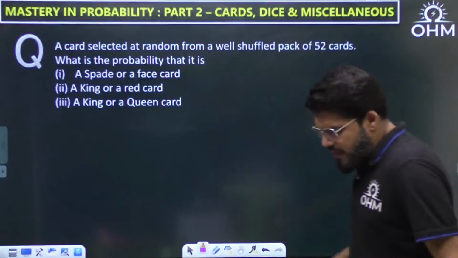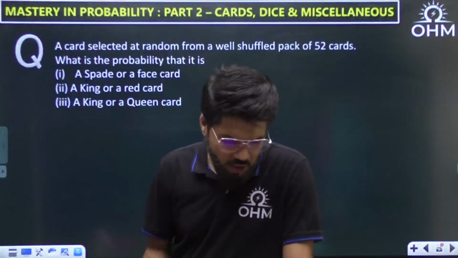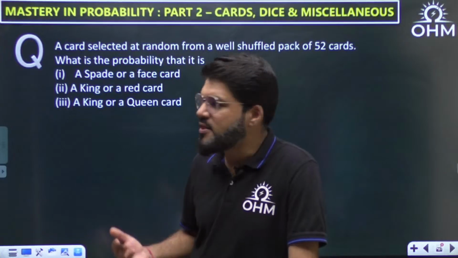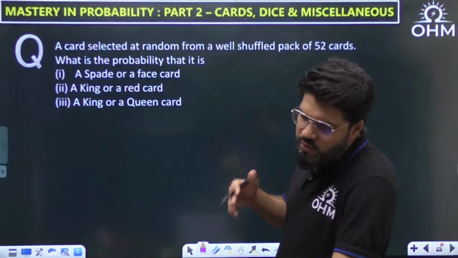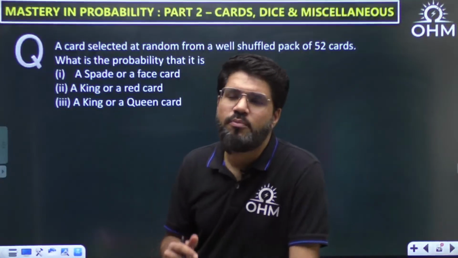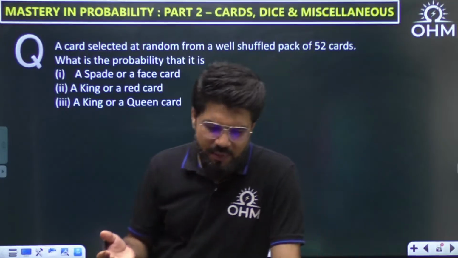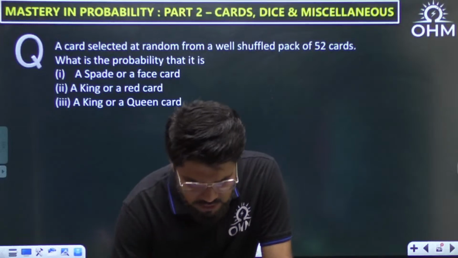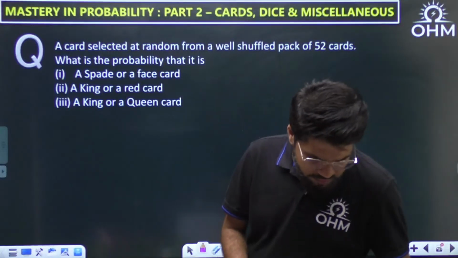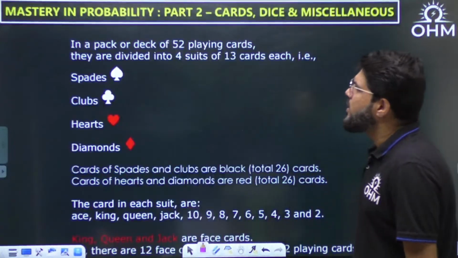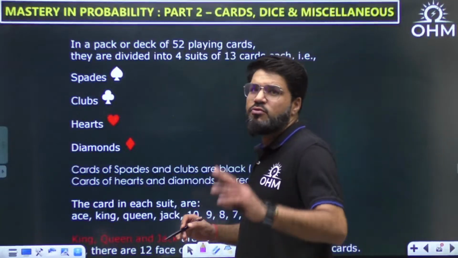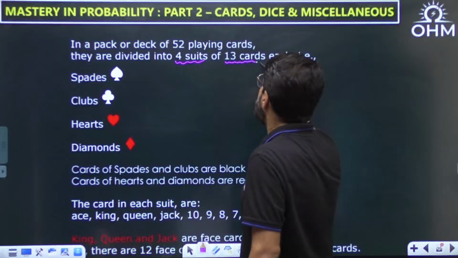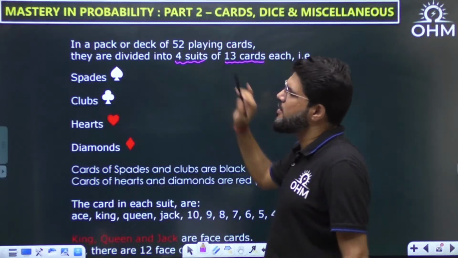Now, questions based on cards are also important and expected for you. So before we take up any such question, let me quickly recap all the things you need to know about cards. If you have played the game of cards, you must know it. In the pack of 52 cards, we have a total of 4 suits, each suit containing 13 cards. That is how 4 into 13 is 52.